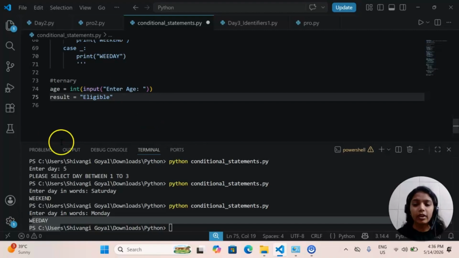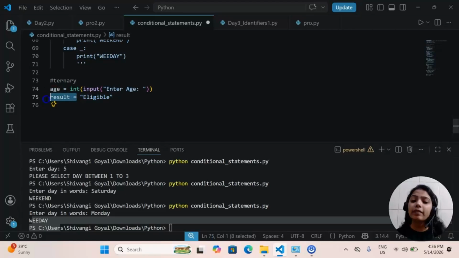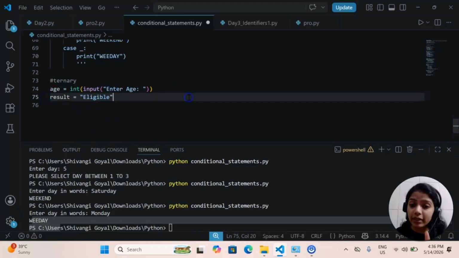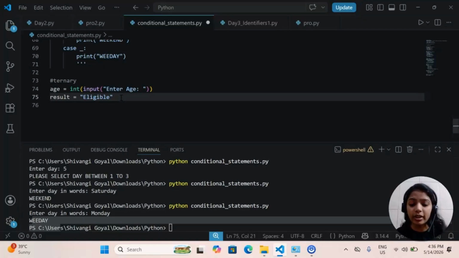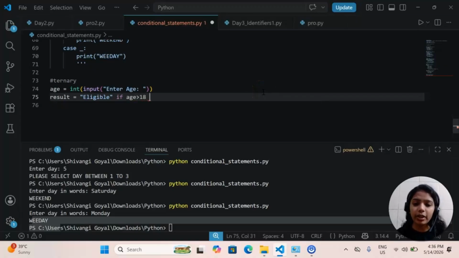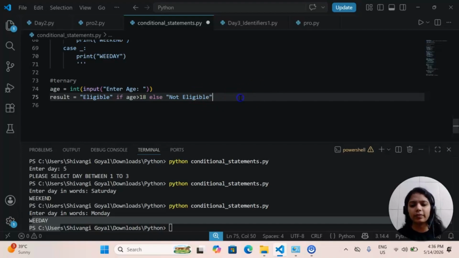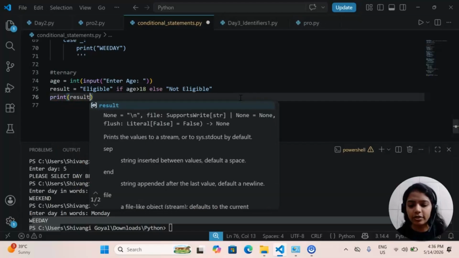Very simple program. So I have taken age from user, and I am declaring one variable in which I am initializing something with a ternary if. So if you see, please store eligible into this result if and only if age inputted by user is greater than 18, otherwise, please store not eligible. That's it. And then we will straightforward print the ternary if.